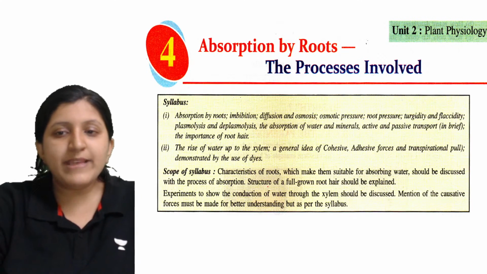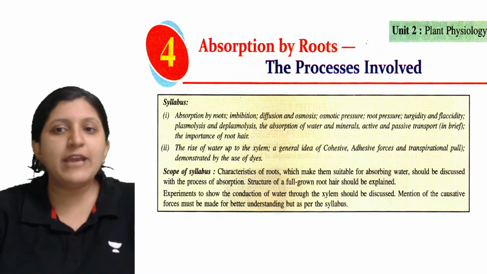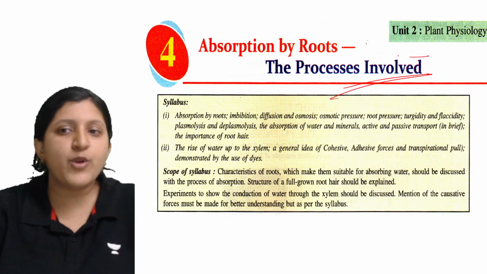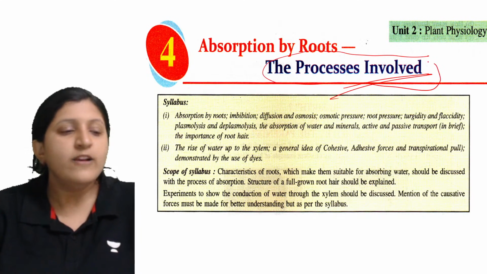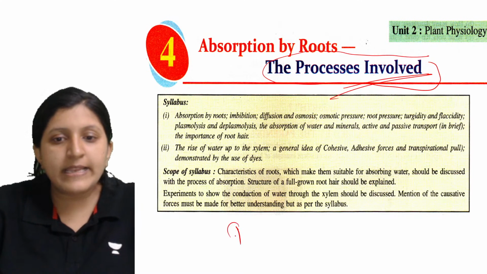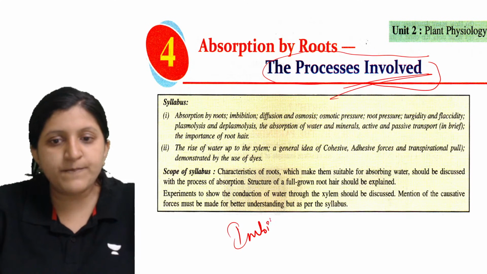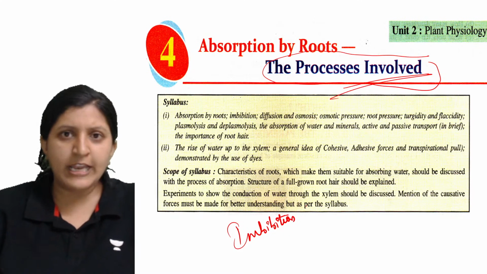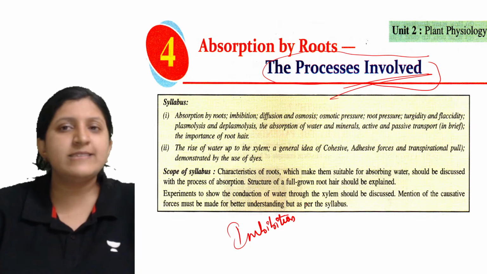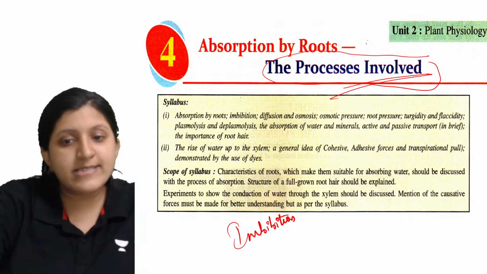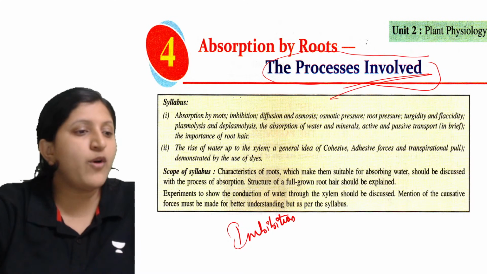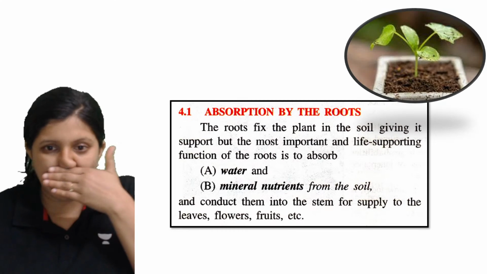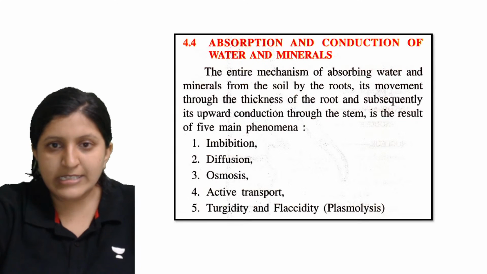Okay, so from this chapter, that is absorption by roots, we'll be discussing the processes that are involved. Those processes are mainly the imbibition process. Then basically the plant water relation: what exactly is the mechanism that is occurring for water absorption? So here this is with respect to the plant water relation. I'll just go with this.